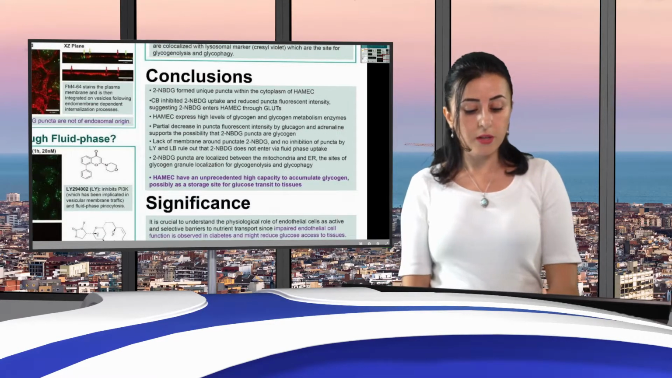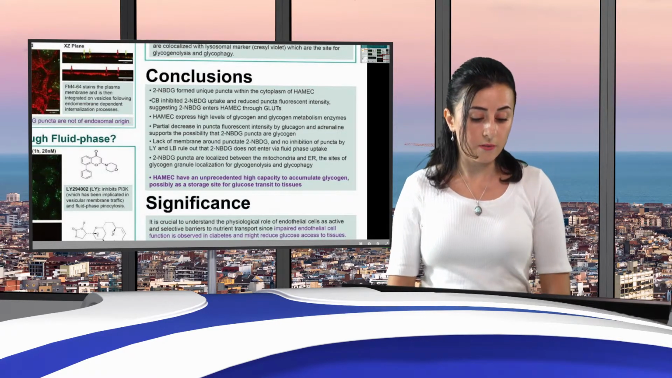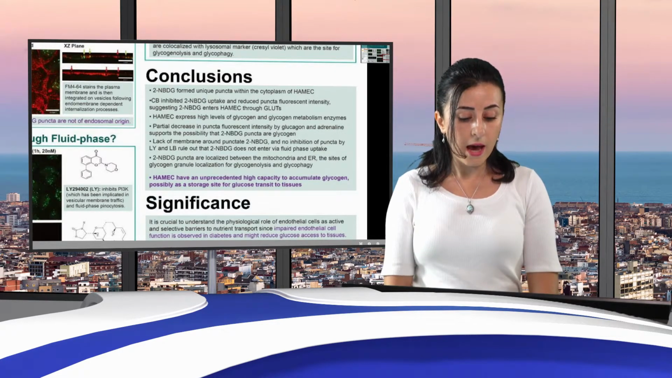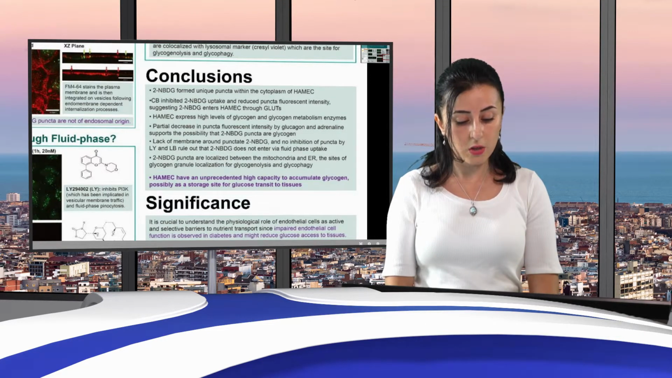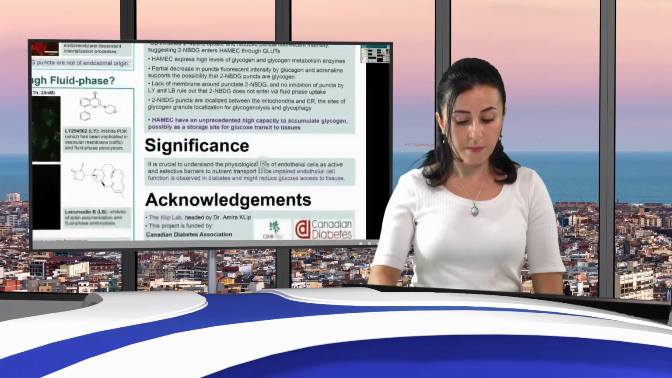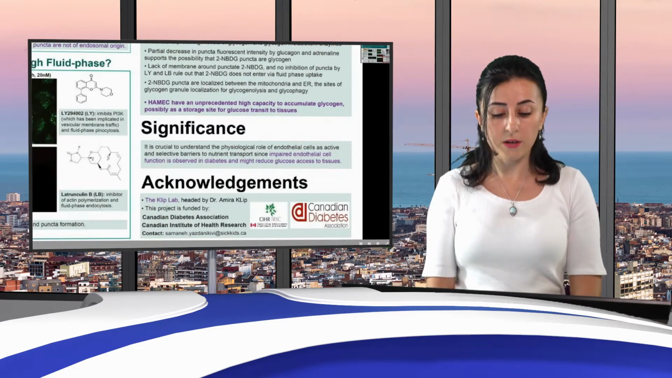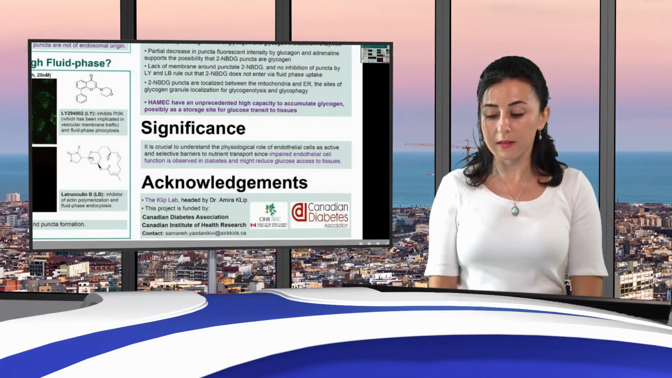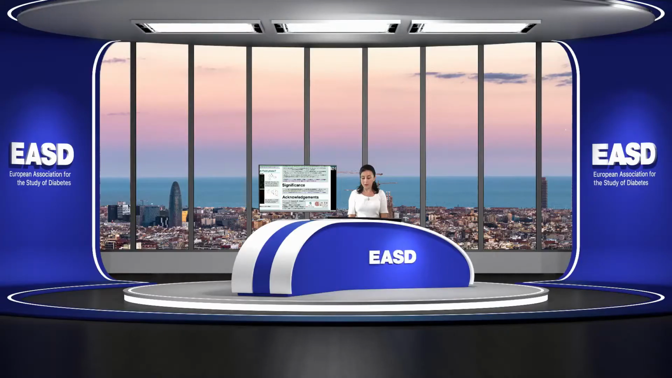As a conclusion, it's very important to mention that HAMEC have an unprecedented high capacity to accumulate glycogen, possibly as a storage site for glucose transit to the tissues. And why are these data significant? Because it's crucial to understand the physiological role of endothelial cells as an active and selective barrier to nutrient transport, since impaired endothelial cell function is observed in diabetes and might reduce glucose access to the tissue.